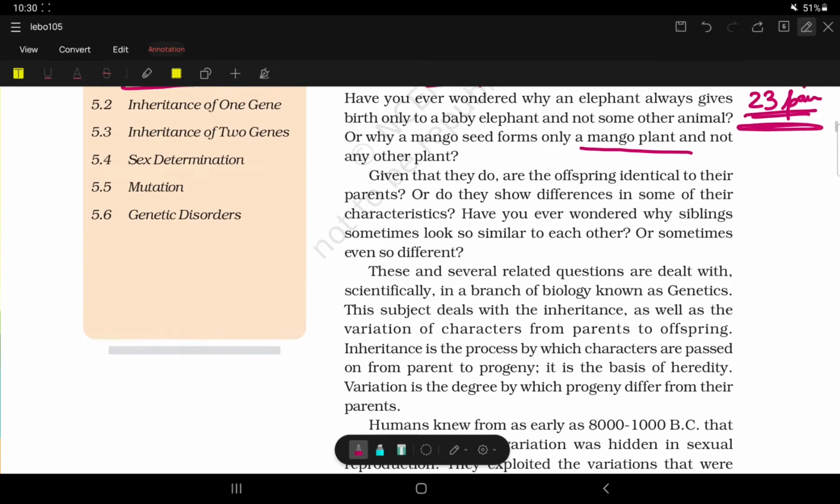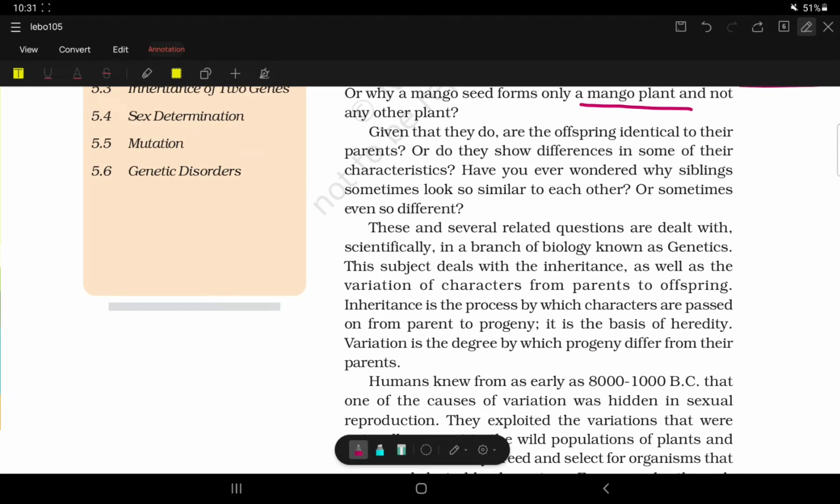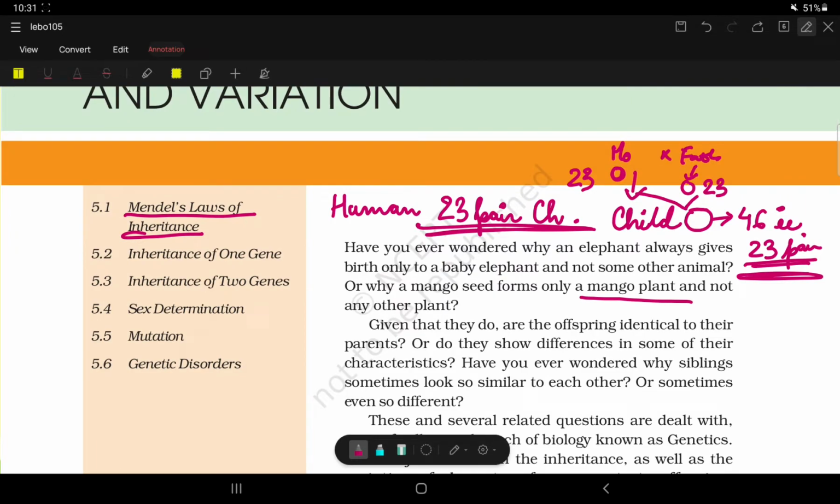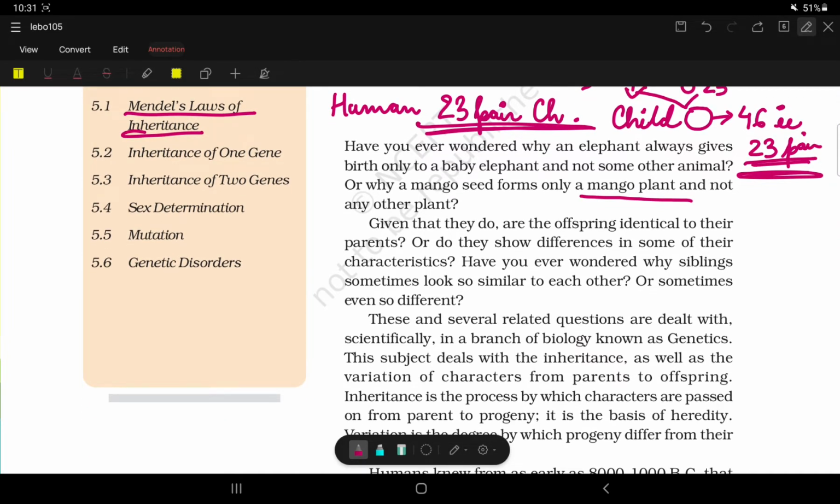Now, given that they do, are the offspring identical to their parents? So why does an elephant give birth to an elephant? This is a question, and this is clear, I think. Now the next question is, are the offspring, the children, identical to their parents or somewhat different? Are we similar to our parents in every aspect? No, we are human beings like our parents, but we are not clones of our parents.